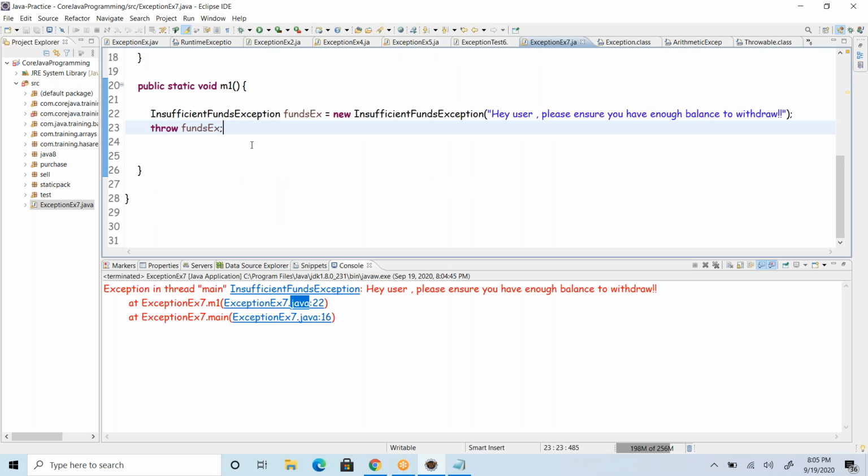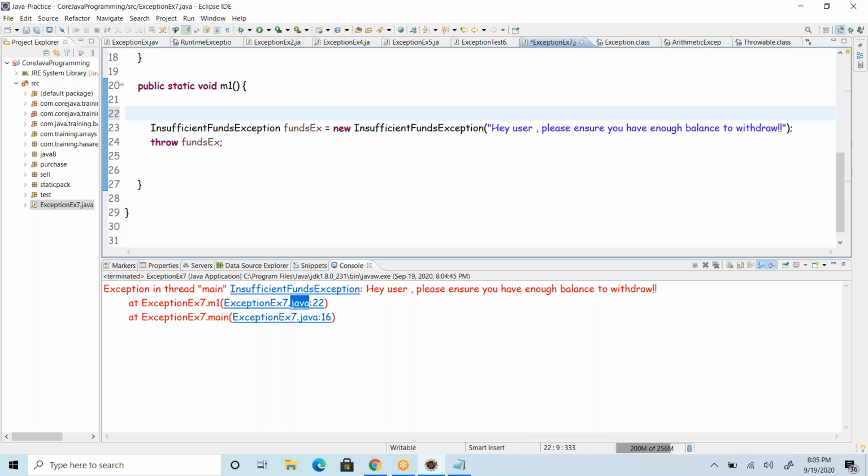This is how we will be handling business scenarios. We will do this explicitly on a conditional basis. If the withdrawal amount is greater than the available amount, in that scenario we are going to throw this.